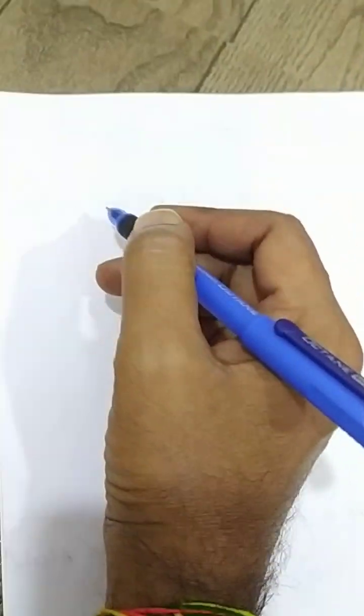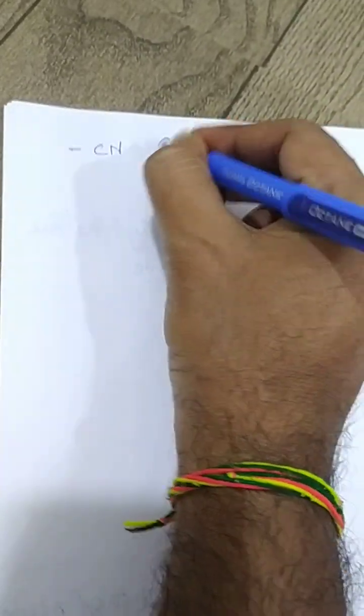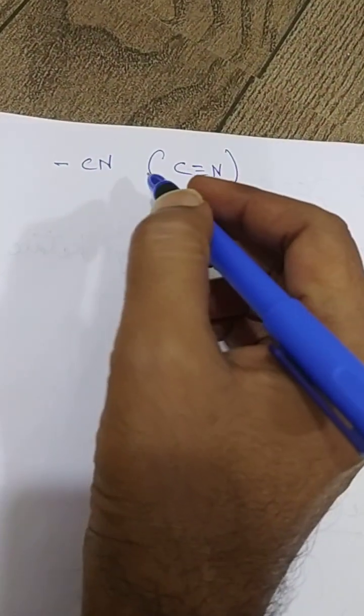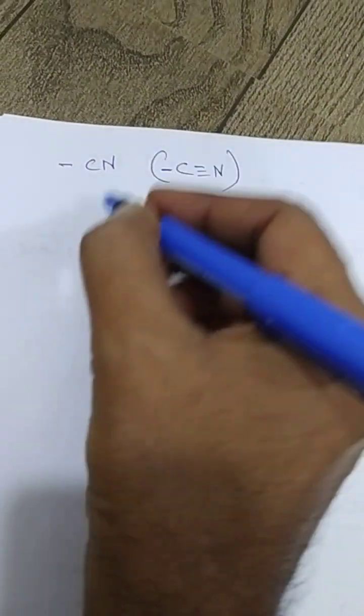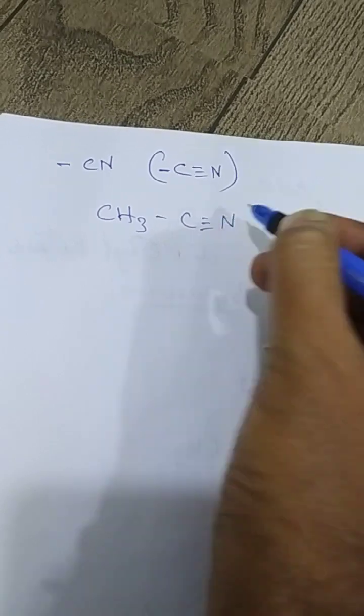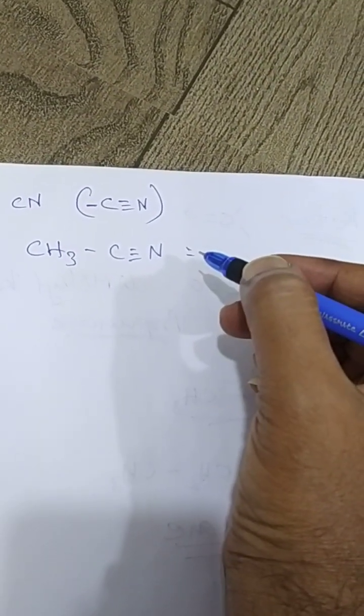One more example: cyanide. Cyanide means CN. Here carbon and nitrogen have a triple bond, and the carbon has a single bond to the methyl. So this is methyl cyanide.